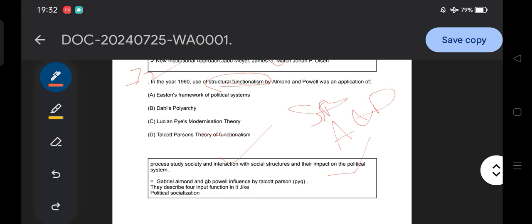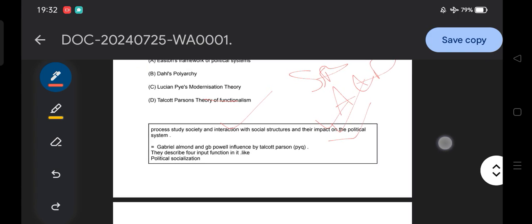Similarly the family structure, the church, and institutions like pressure groups. These are the structures, they function, and their interaction with the social structure and impact on the political system is structural functionalism.